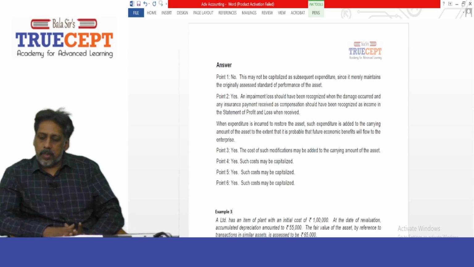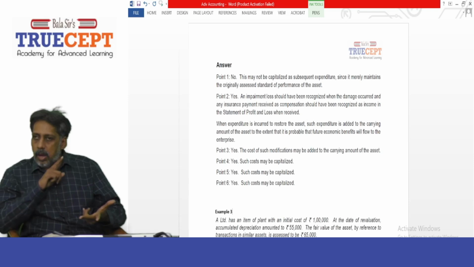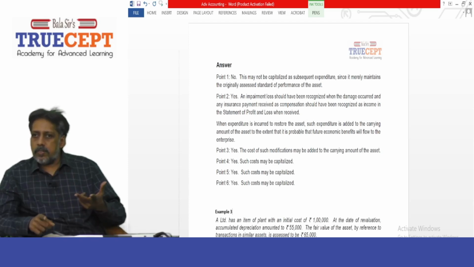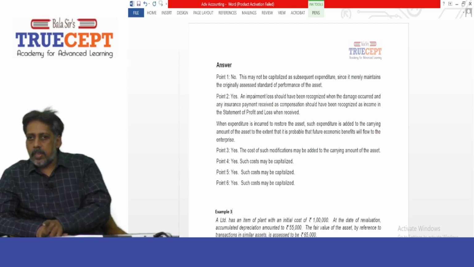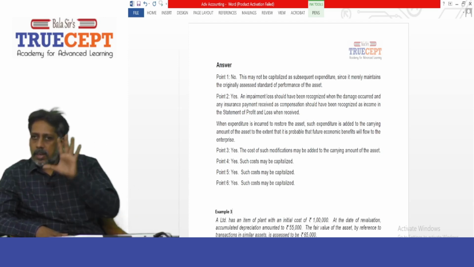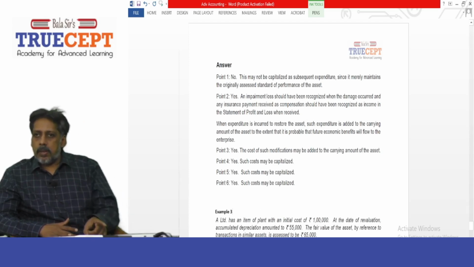Point number 3: the cost of such modification may be added to the carrying amount of the asset. Very clear, that we discussed already. Points 3, 4, 5 and 6 are all going to increase your future economic benefits. So points 3, 4, 5, 6 will all be capitalized and added to the cost of the asset. That's it? Okay, guys, we are done with the second example.